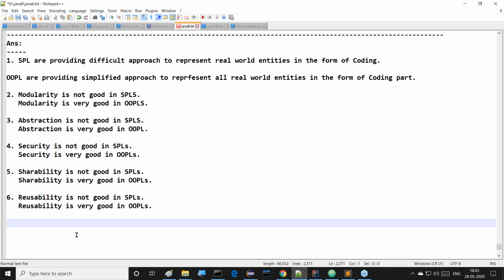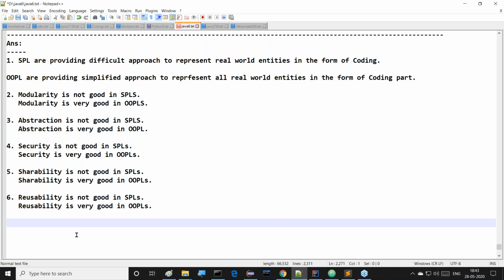Guys, one more point I'm telling you. Might be some people are asking what exactly is the difference between a function and a method in Java. I'm giving clarity to you. In general, in object orientation, there is no concept like functions. A similar concept is available, that is methods.